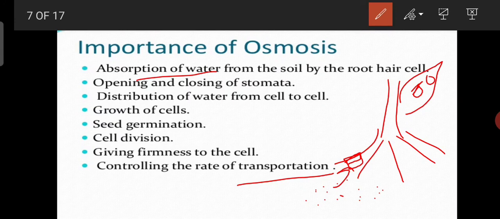Whenever the cells contain more water, they become turgid, full of water. So excess water will be removed out from the stomata. This is again osmosis. Inside the cell the water concentration is more, and in the outside environment the water concentration is less, so water will move from high to low. There are many other processes, for example seed germination, cell division, growth of cell, and providing rigidity to the cell. Whatever phenomena require the transportation of water involve osmosis.